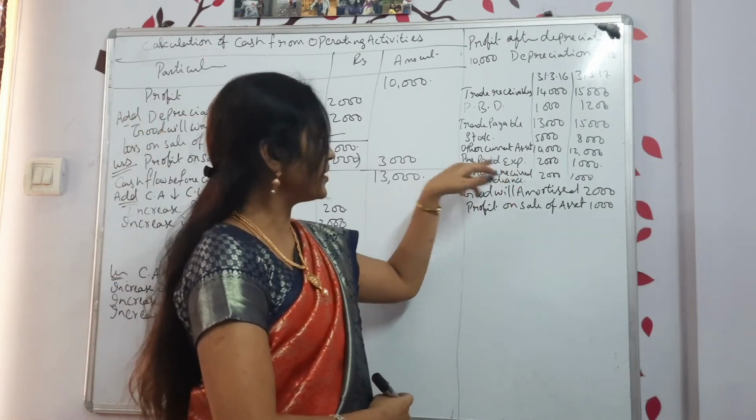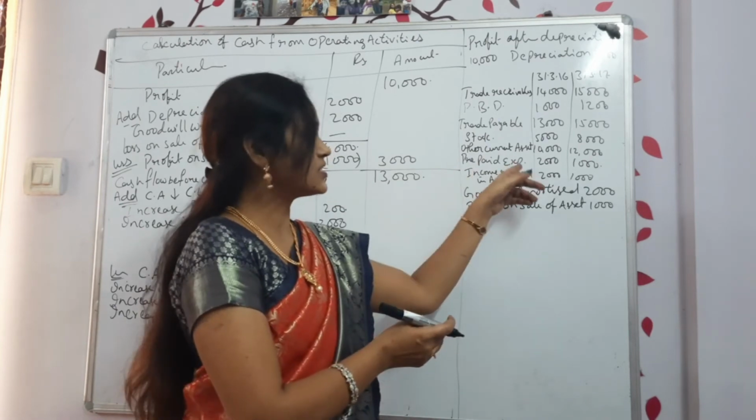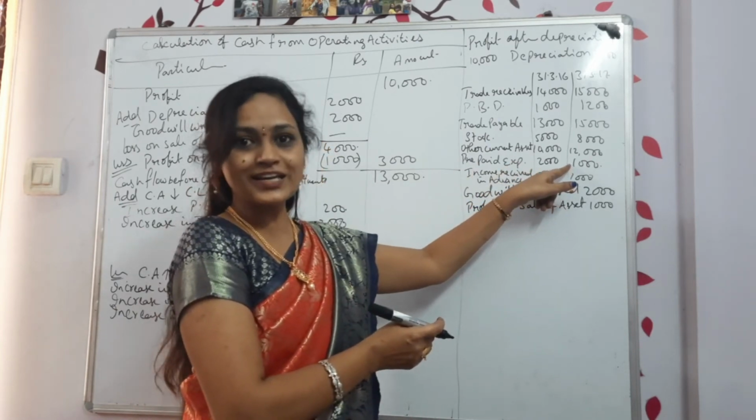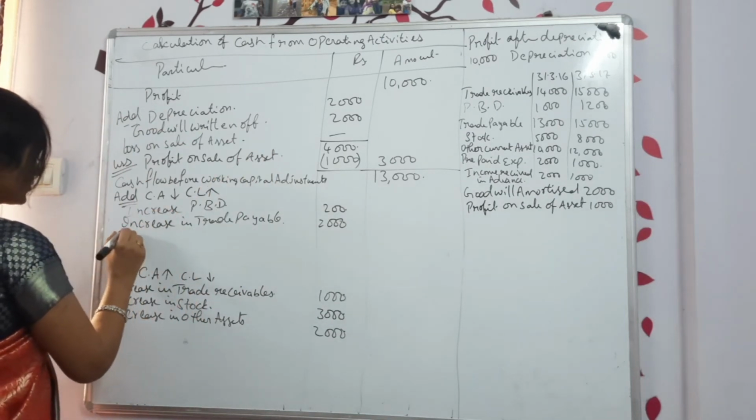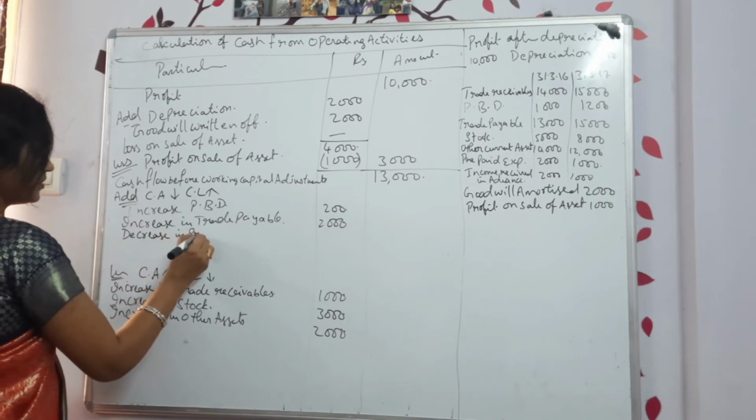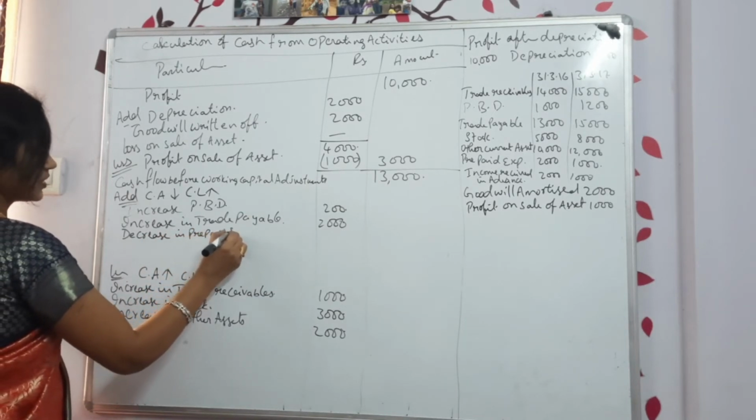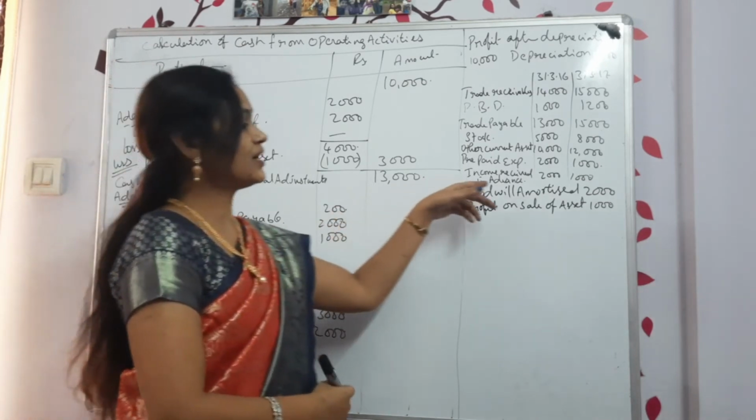Income received, prepaid expenses are also there, no? Prepaid expenses, that is a current asset. Is it an increase or decrease? That is decreased. So a decrease in a current asset, you have to add. Decrease in prepaid expenses, 1000.